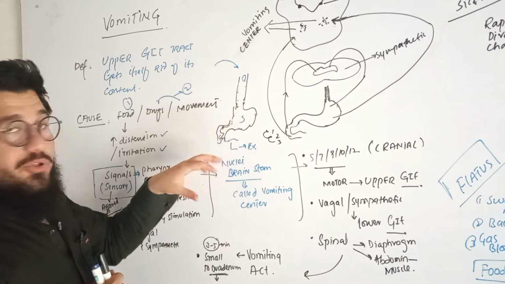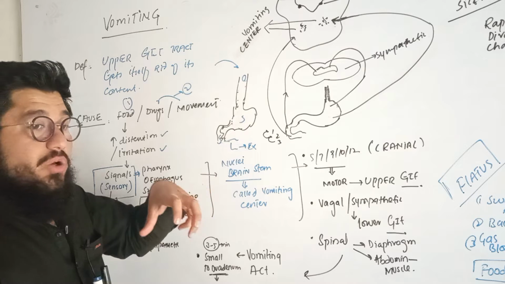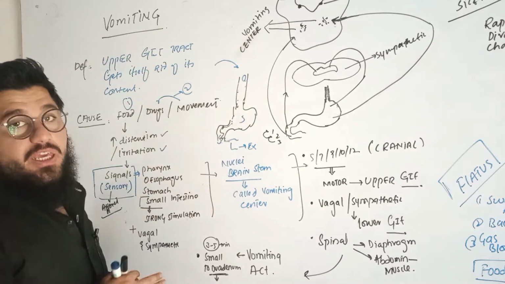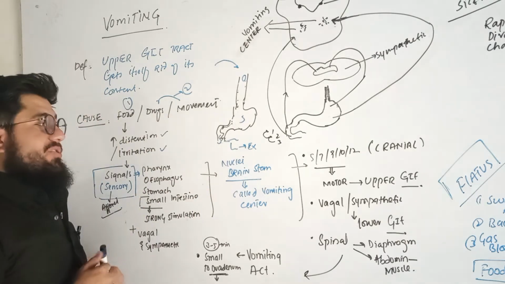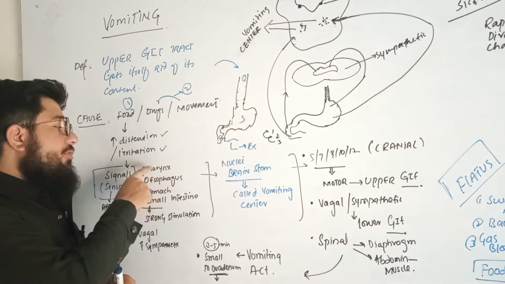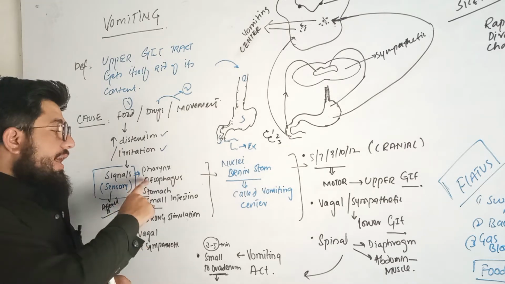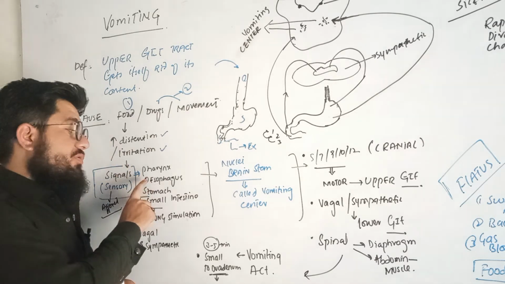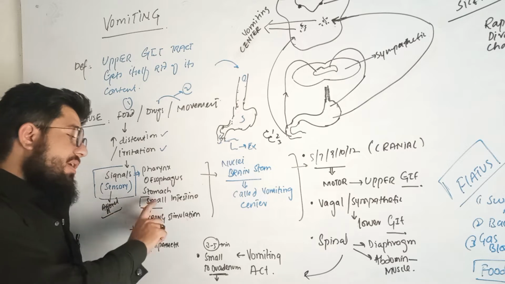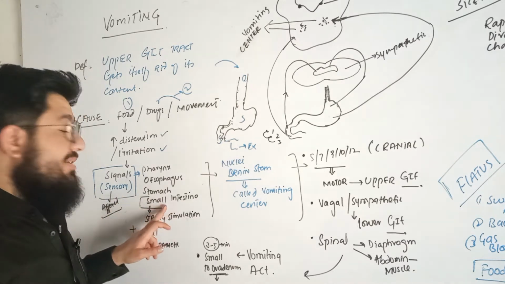They are actually responsible to give the signal to certain neurons to start the process of vomiting, or emesis, one can say. So what happens if the food is irritating the pharynx? From here the sensory signals will be given to the brain to do the vomiting. And the same case goes for the esophagus and stomach.